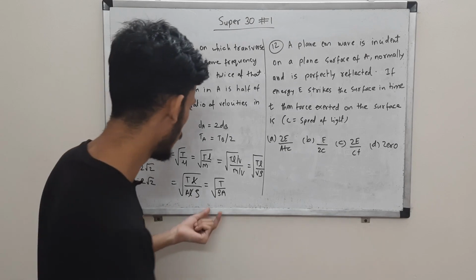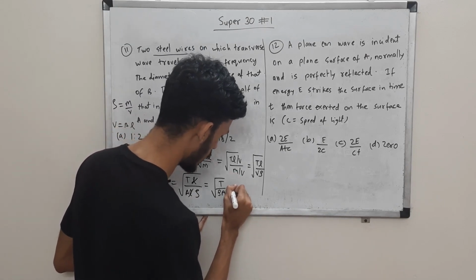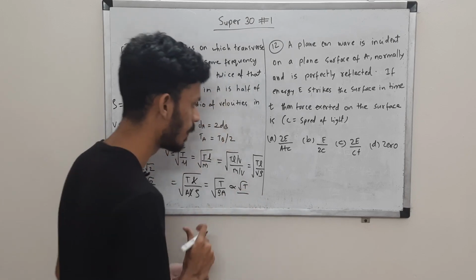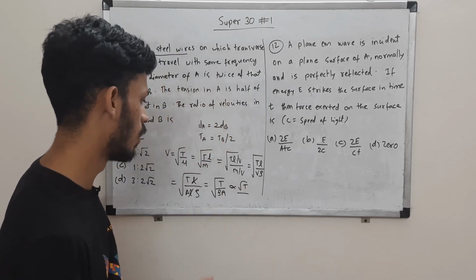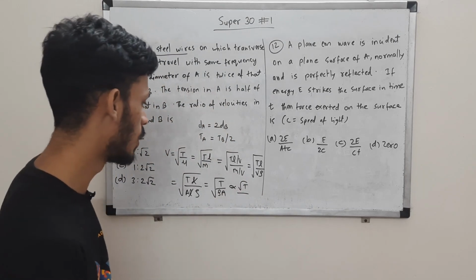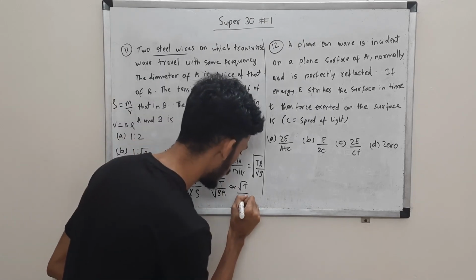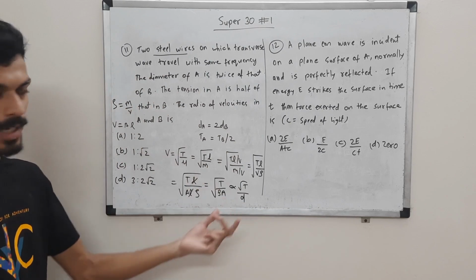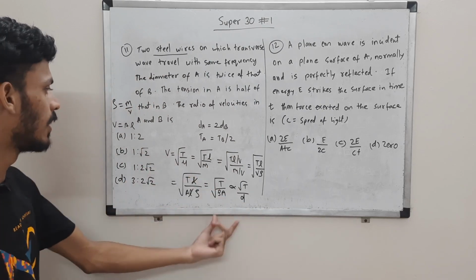If you see, area is proportional to diameter squared, right? So we can get this out of the square root sign. The velocity is proportional to the square root of T by d squared, since area is proportional to d squared. So we can say it's simply d, out of the square. I hope that is clear. So finally we reach over here.